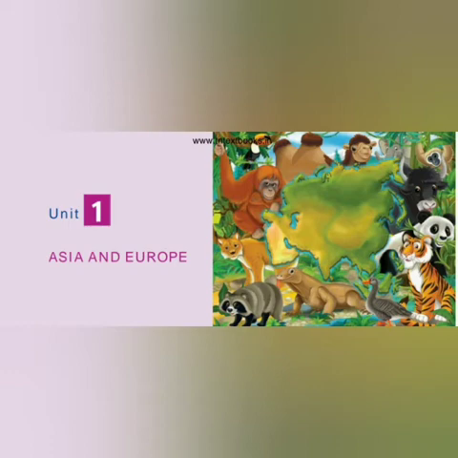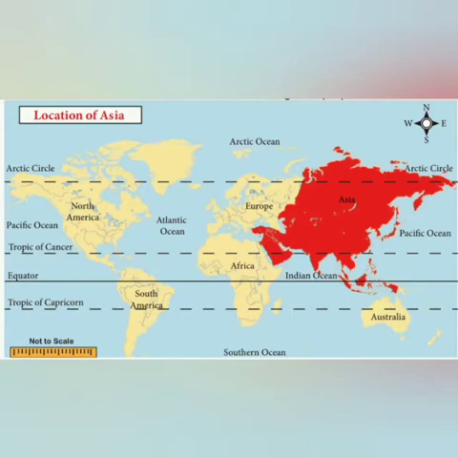Okay, let us go to the topic, Part A, Asia. The first part is the Asian continent. Here you can see the red colored part is called the Asian continent.